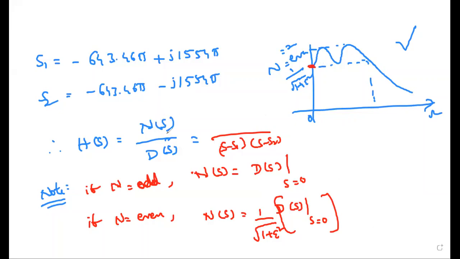So for this example, the denominator D of s is s minus s1 into s minus s2.